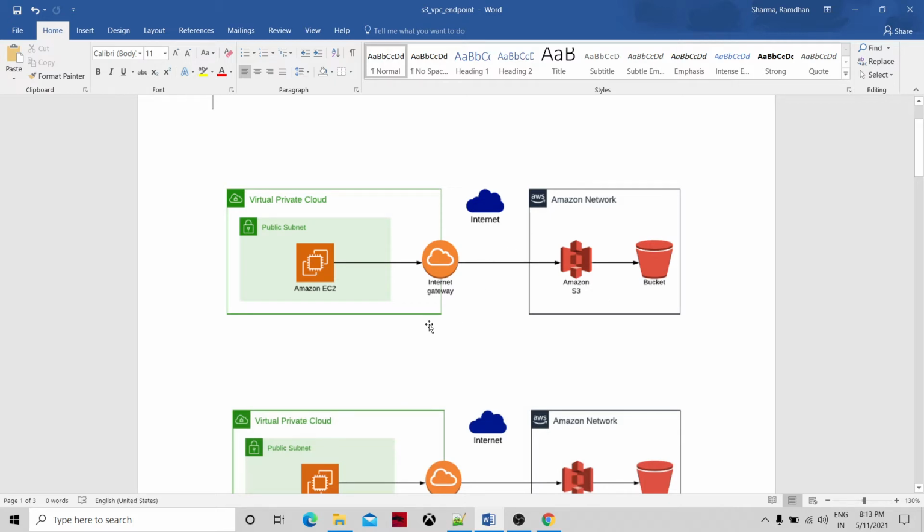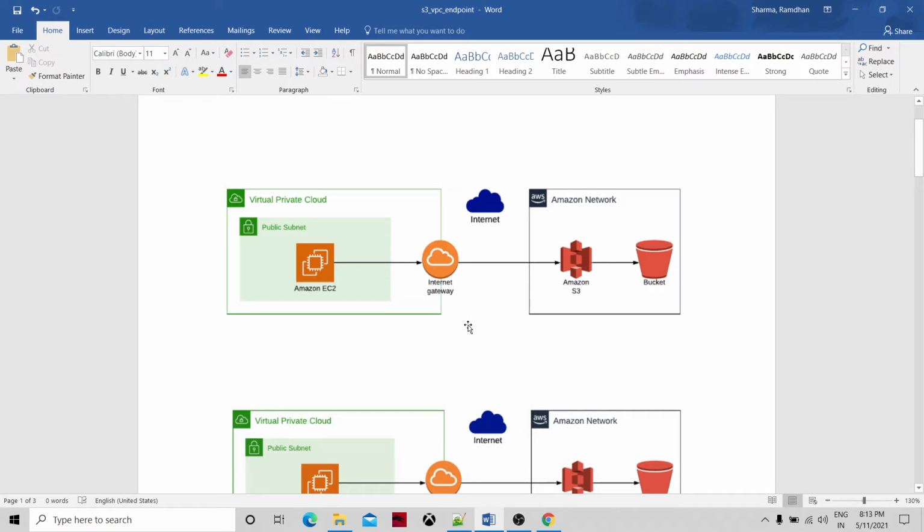Similarly, we can have a private subnet within that, and that also can try to access the Amazon S3 bucket.